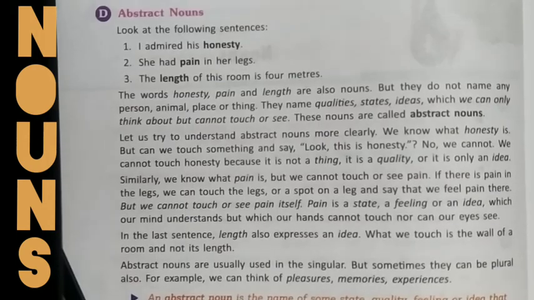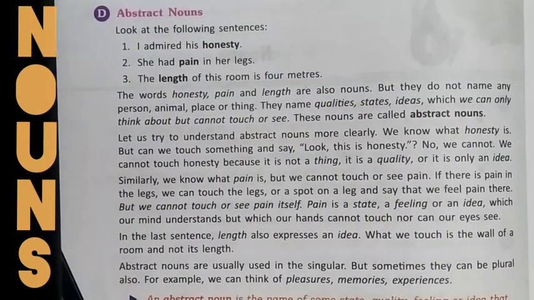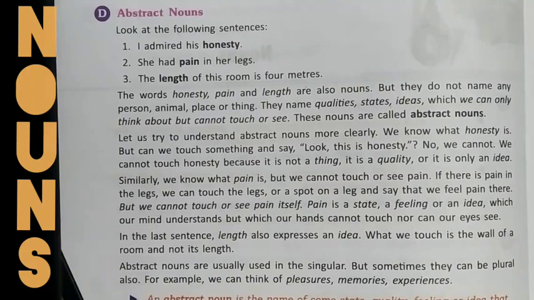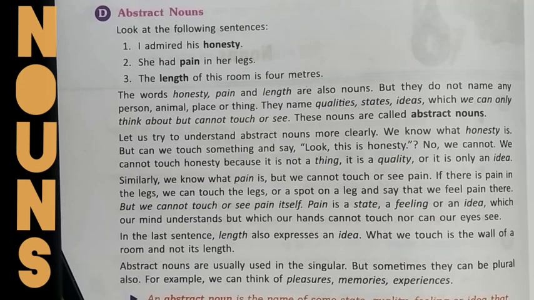Now the next is abstract noun. As in the previous video, I told you that the names of persons, places, animals and things are all nouns. Apart from these, there are some words which express your ideas, your feelings.